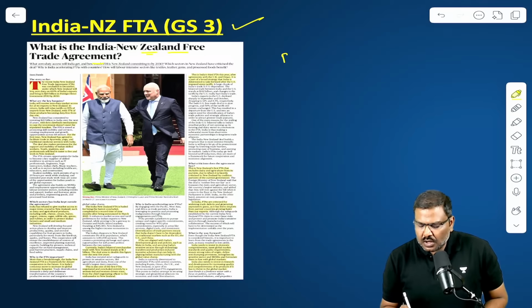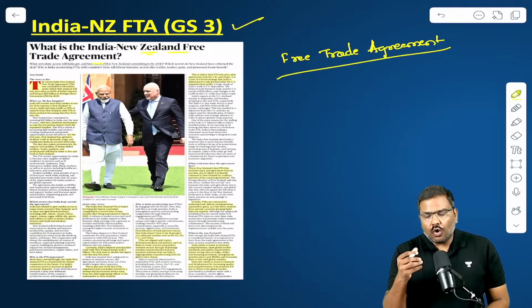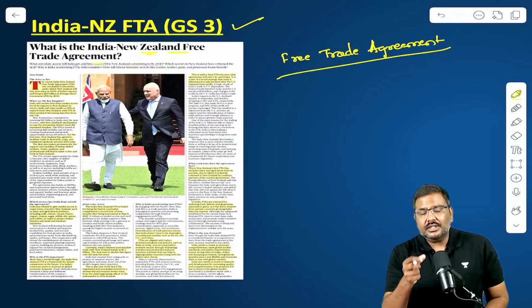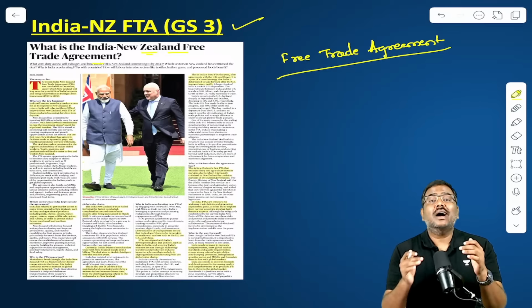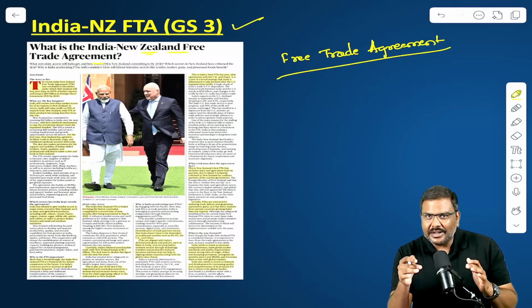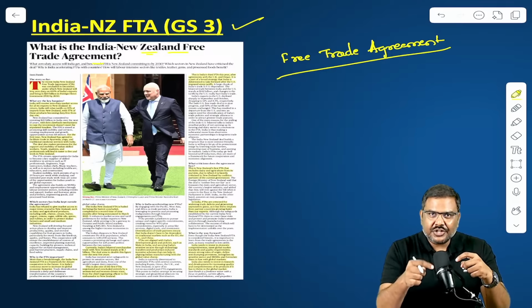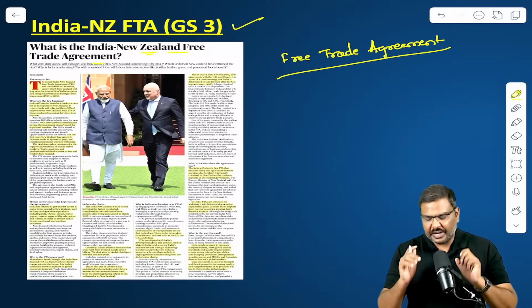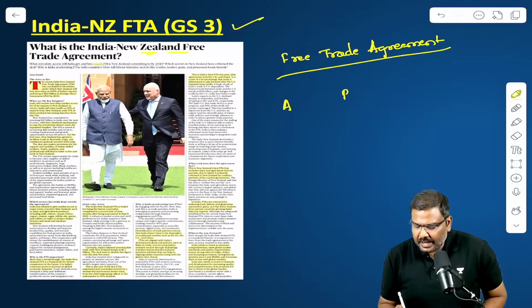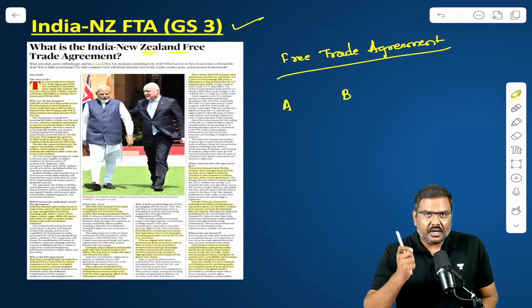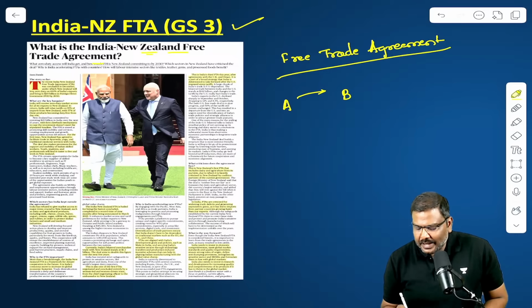First and foremost, what do you mean by a free trade agreement? Under the concept of free trade agreement, two or more than two countries come together, sign an agreement. And under the agreement, they basically agree to reduce or eliminate the barriers that are restricting the trade between both of these countries. For example, let's say there is a country A having trade relations with country B. That is essentially A is exporting and A is also importing.